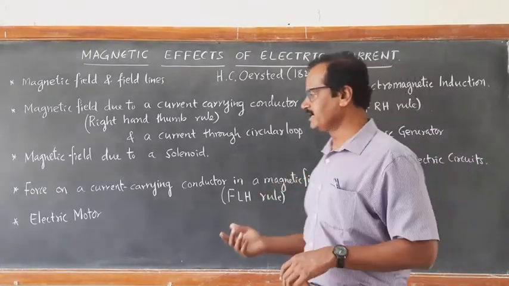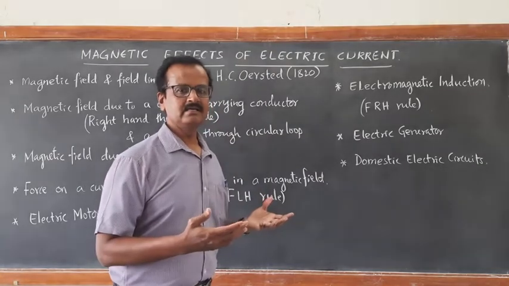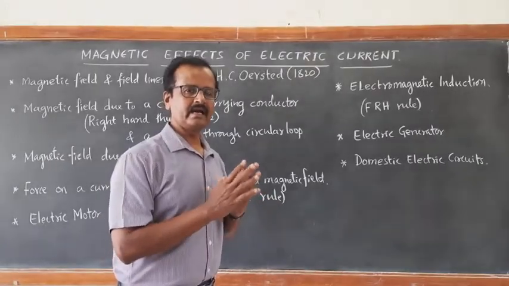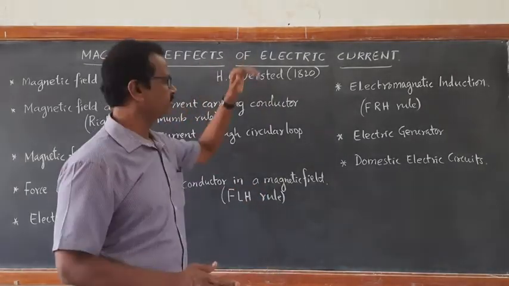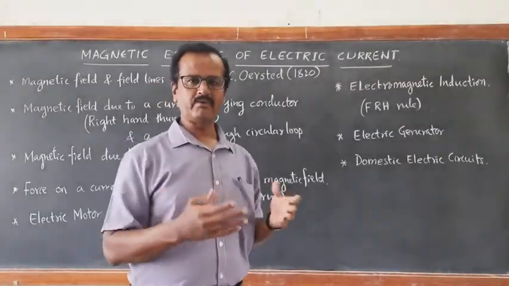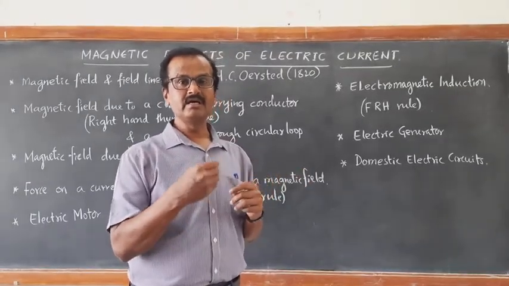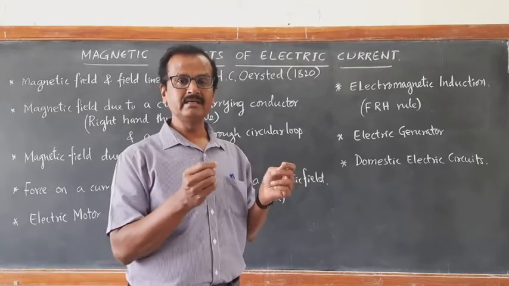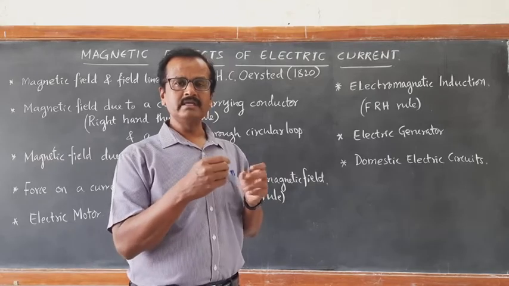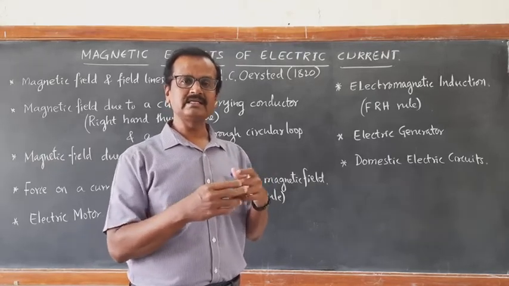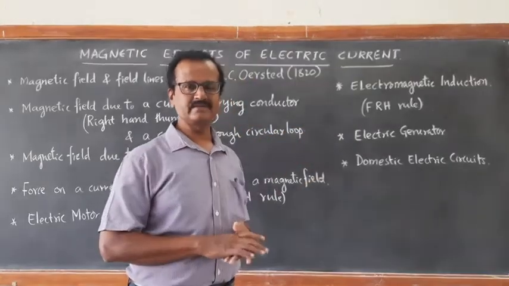Then next, after learning the electric motor, we are learning the reverse effects. If we pass the electric current, then the current carrying conductor behaves like a magnet. This is what we learned as magnetic effects of electric current. Is it possible to have the reverse effect? By moving the magnet around a coil, is it possible to produce electric current? Is it possible to generate electricity in that coil? That is what we are learning as electromagnetic induction.